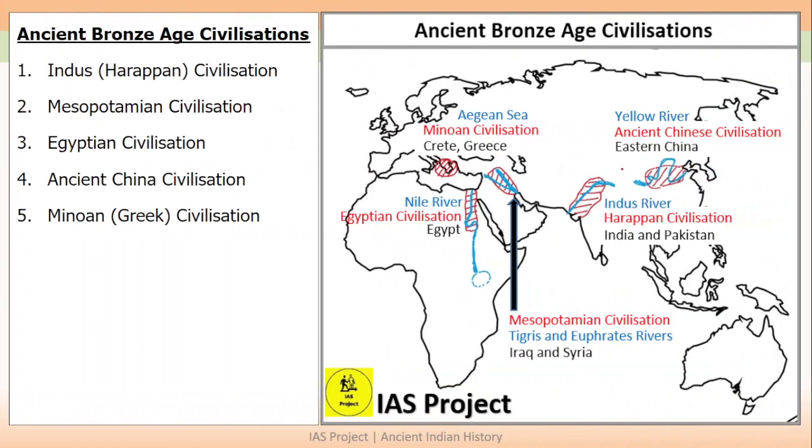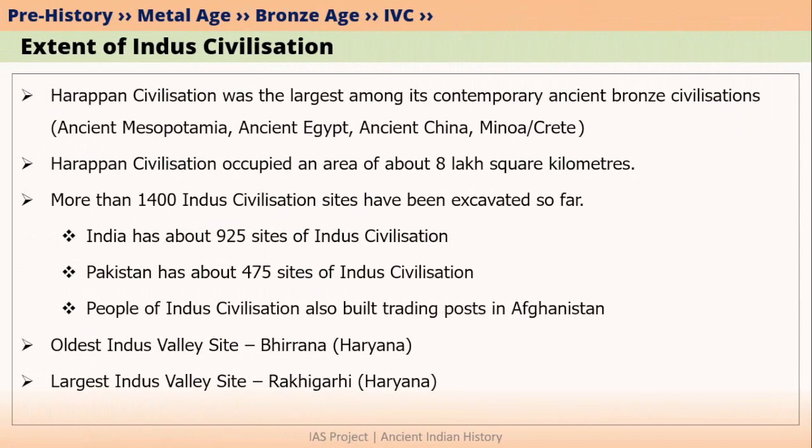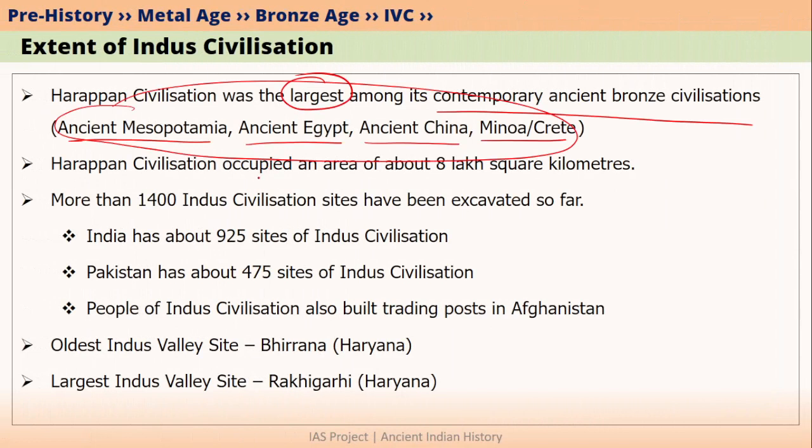So if you want to see briefly, these are the locations of ancient Bronze Age civilizations. We have Harappan civilization over here, Mesopotamian civilization over here, and Egyptian civilization over here. These three civilizations are actually the oldest civilizations. And the other two, ancient Chinese civilization and Minoan civilization, generally started after Indus Valley civilization. So Harappan civilization was basically the largest of all these civilizations.